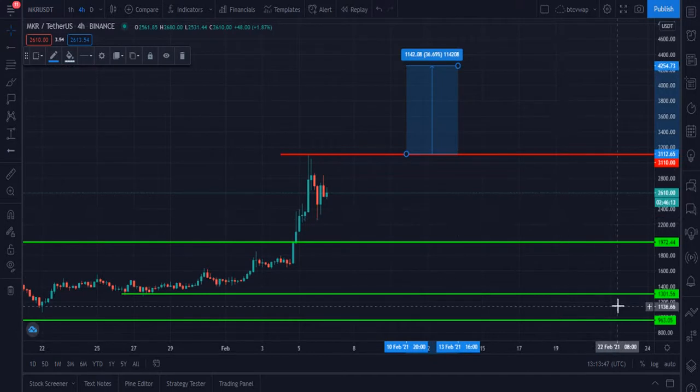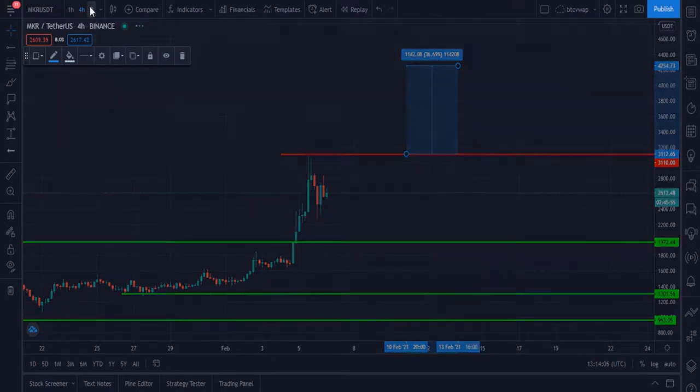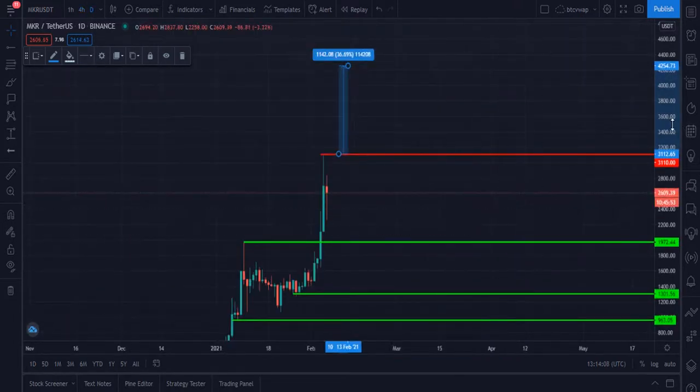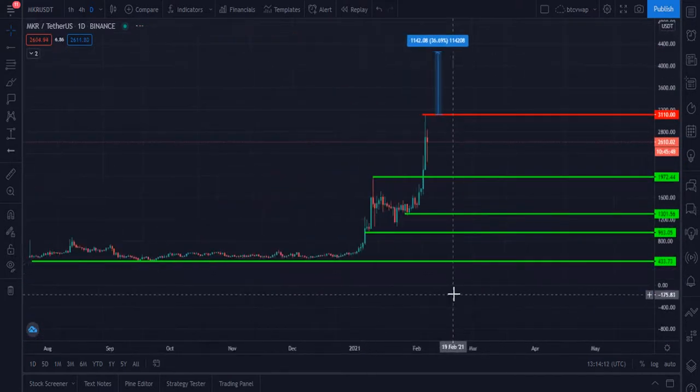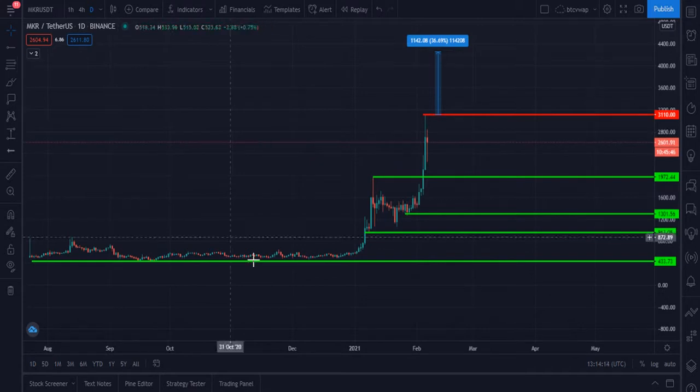Here you can see this is the immediate short-term target for the MKR right now. For me, the $4,254 level is the next price target in MKR. And let me tell you my medium-term and long-duration targets for the MKR right now. Please friends, wait and let me tell you.